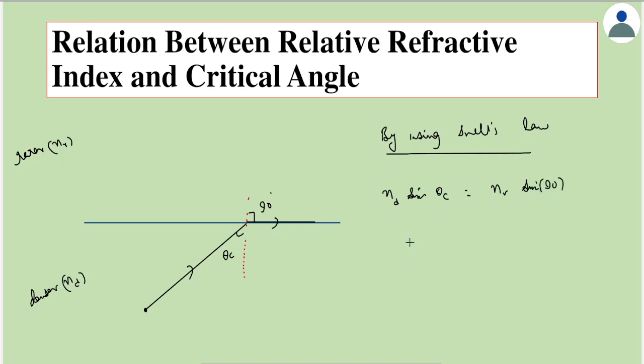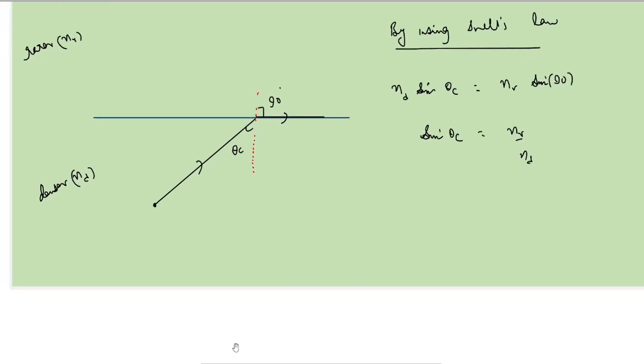Sine 90 is 1. Therefore, we get sine theta c is equal to nr by nd. What we wanted is the critical angle. So from here, the critical angle is equal to sine inverse of nr by nd. So this is the required formula.